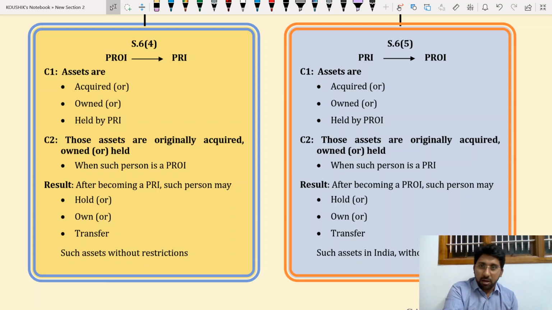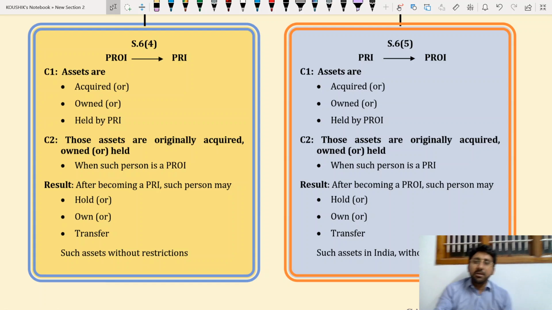Now, I am a PROI who purchased assets in USA. When I am a PROI, later I became a PRI. That means there is a transformation in my residential status. Now I become a PRI. After becoming a PRI upon a permanent return to India, what will happen? Obviously, when I become a PRI, again I will prepare a balance sheet or not. At that time, in my Indian balance sheet, foreign assets will be there. Now tell me, those foreign assets were purchased after becoming a PRI or before becoming a PRI? Before becoming a PRI, when I was a PROI.